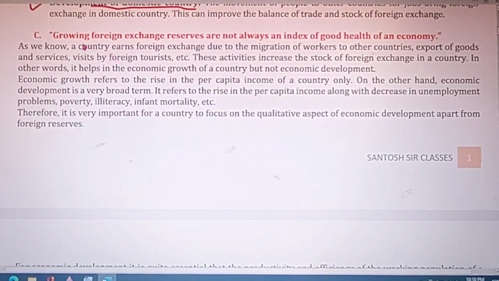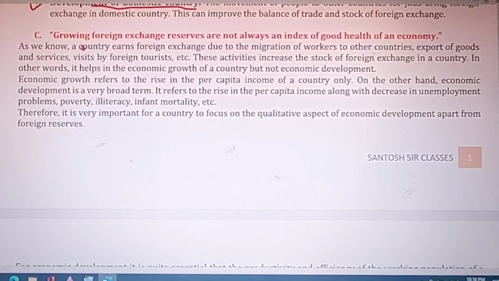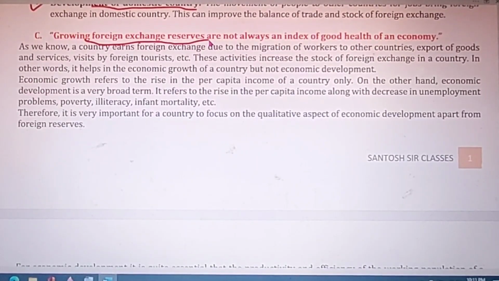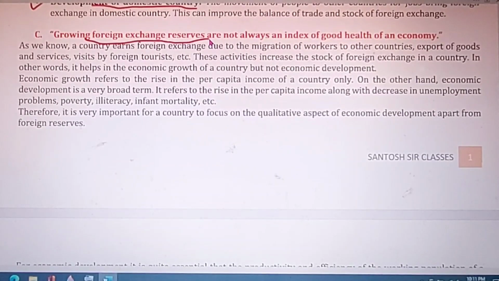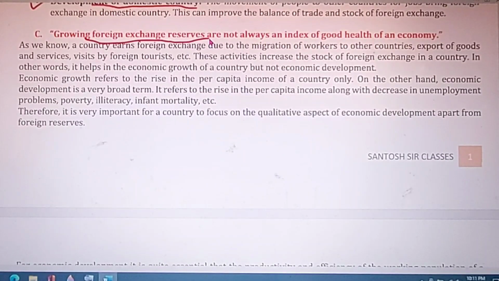The third comment is, growing foreign exchange reserves are not always an index of the good health of an economy. That means a country may accumulate a lot of foreign exchange from exports, from migration of people or from tourists. That is not necessarily a sign of good economic health for the country, because the economy must always have economic growth and economic development.